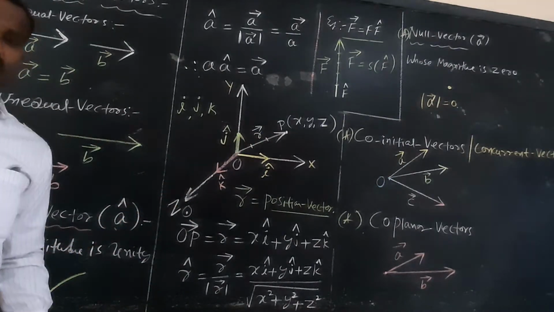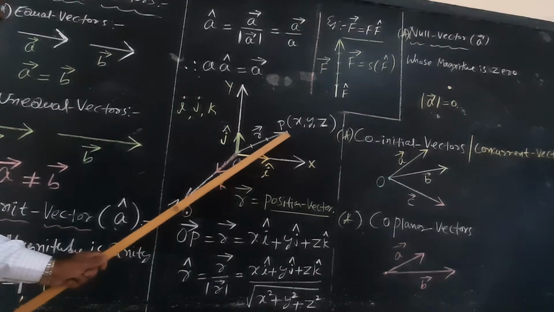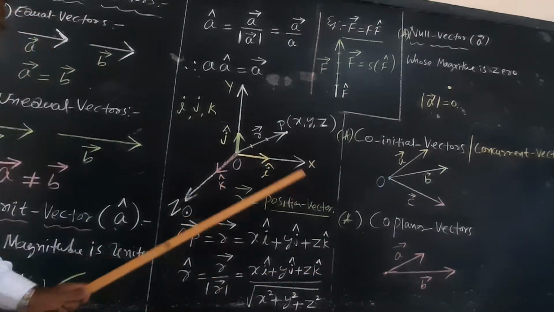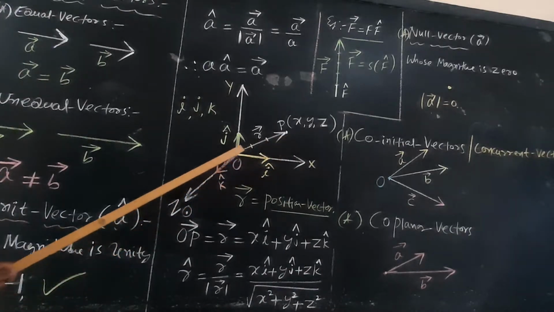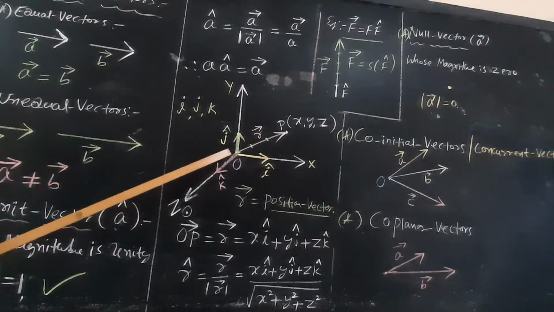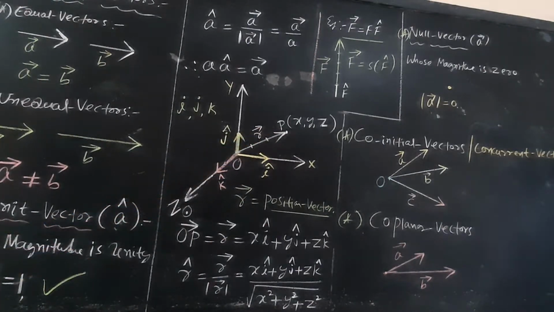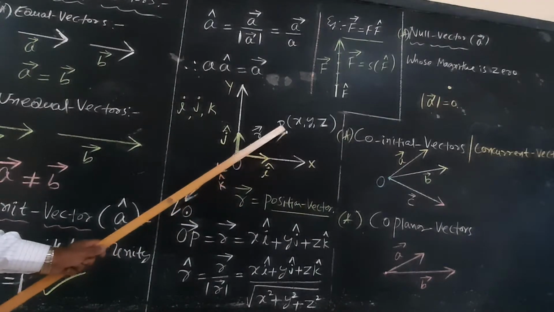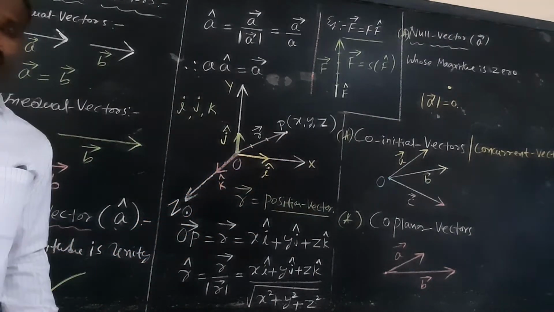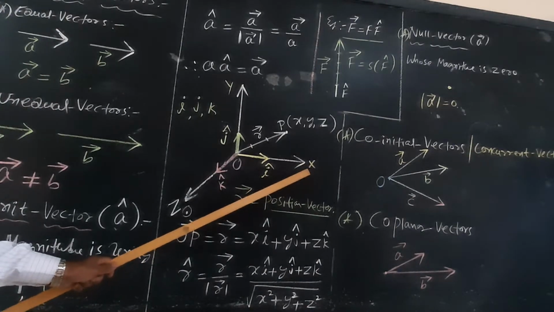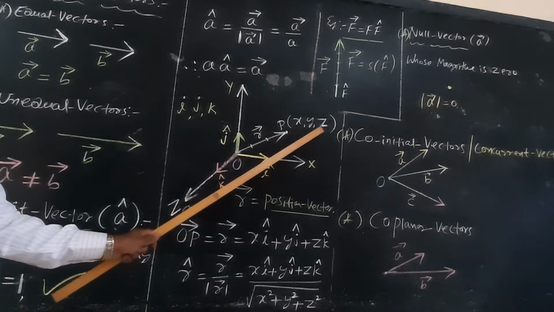What do you mean by position vector? It describes the position of a point with respect to the origin. That is what is called a position vector. Here the point is in space, and space has 3 coordinates: x coordinate, y coordinate and z coordinate.